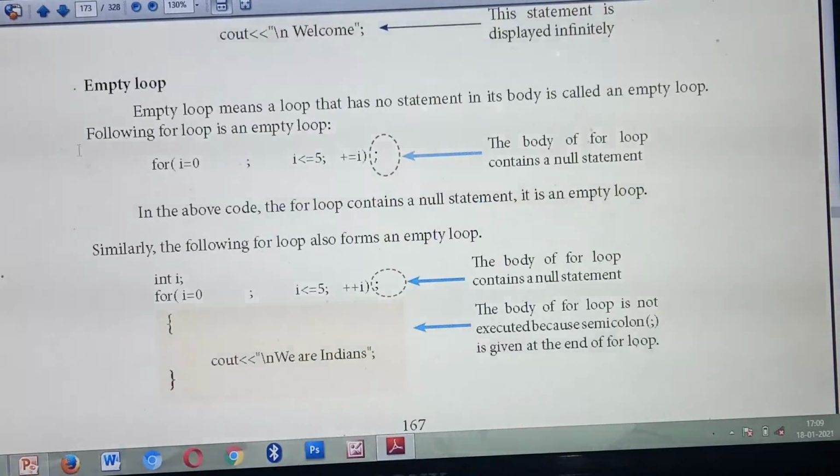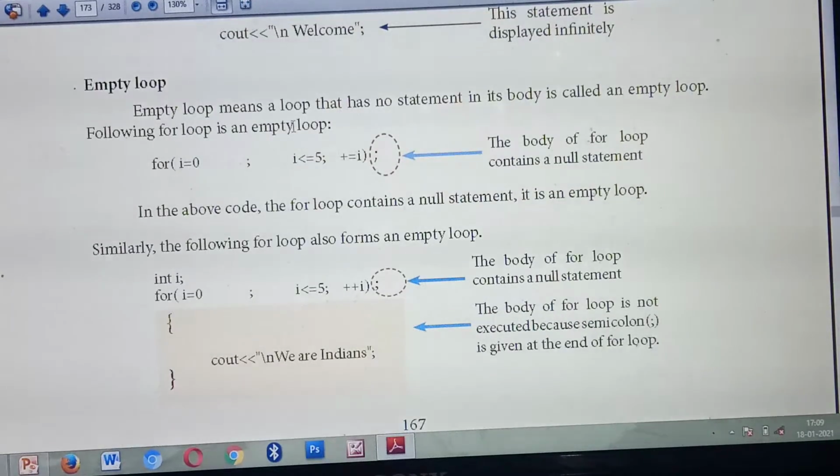The next one is the empty loop. Empty loop means there is no statement in its body. You are giving only the expressions of the loop, but not any statements inside the body. What do you mean by statements? For example, cout welcome, cout computer science.